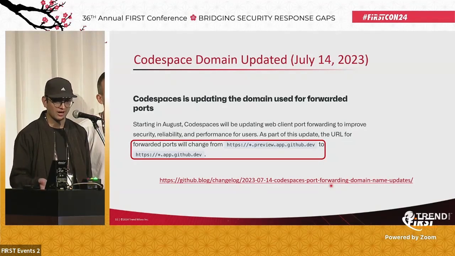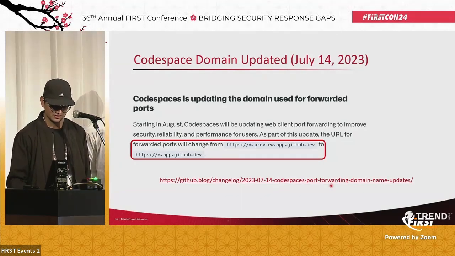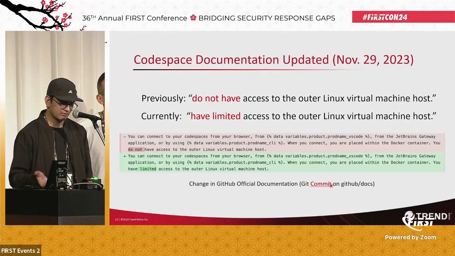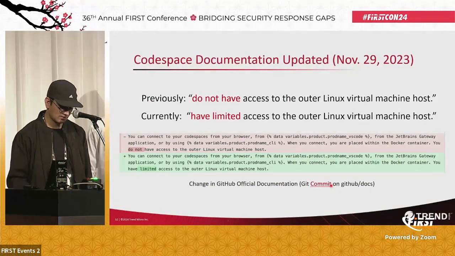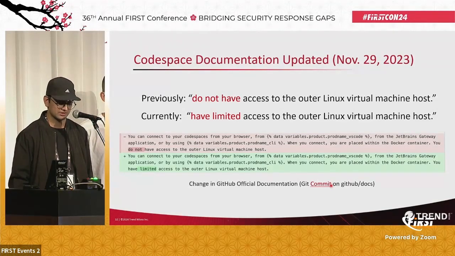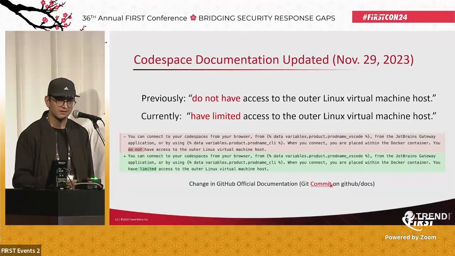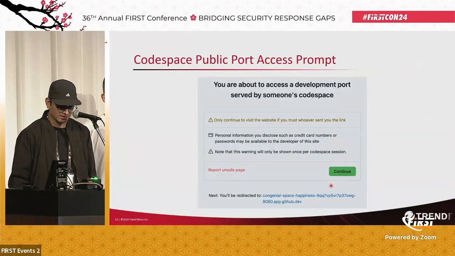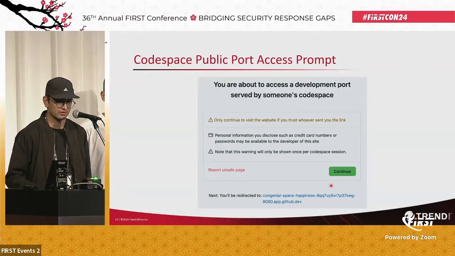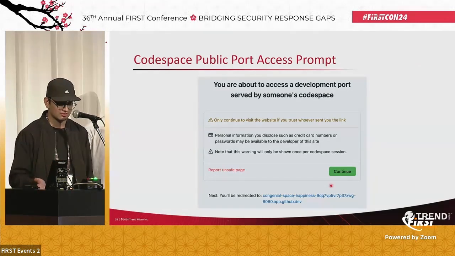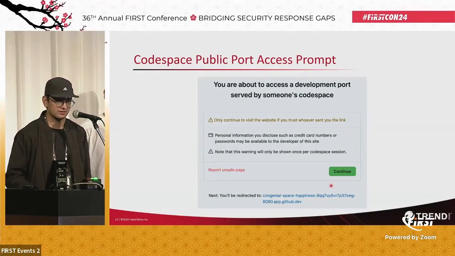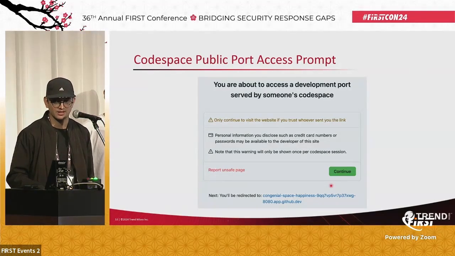This is probably to hide from network-privileged attackers. Previously, it was mentioned in their official documentation that you do not have access to the outer Linux virtual machine host. And right now it is mentioned that you have limited access to the outer Linux virtual machine host. So we're not really sure, was it related to a code space container escape? Additionally, this prompt was added for users who try to access a publicly exposed code space port on someone else's code space. This prompt is only visible from the browser. So if you're using curl or wget or some simple CLI tools, then you will not get this prompt, and it's probably based on the user agent field.